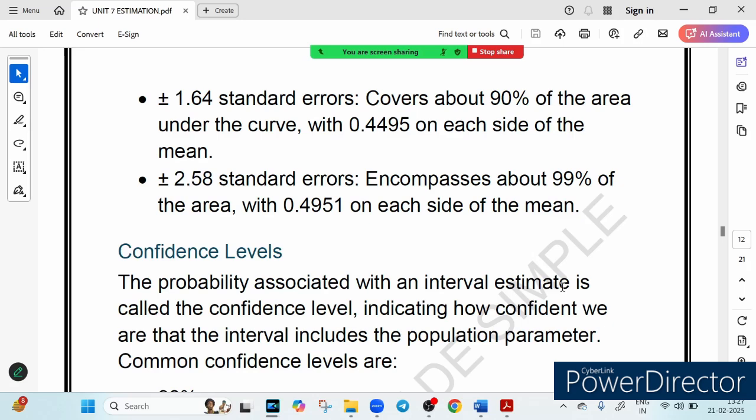So why does this matter for CAIIB? Confidence levels and confidence intervals are everywhere in finance. When banks estimate risk, interest rates or investment returns, they don't just throw out a number, they use confidence intervals to measure uncertainty. So remember, no estimate is 100% perfect, but with confidence intervals we can make informed decisions based on probability and data. I hope this makes your concept clear.